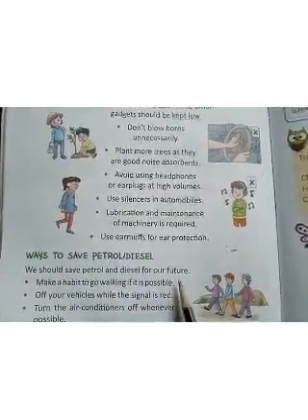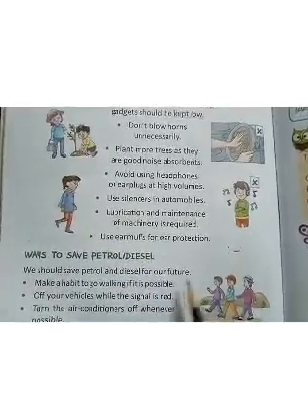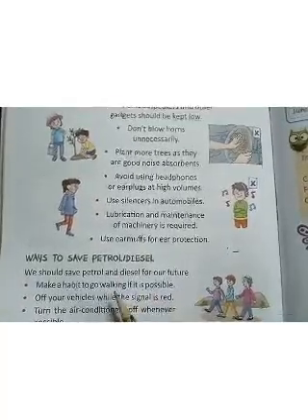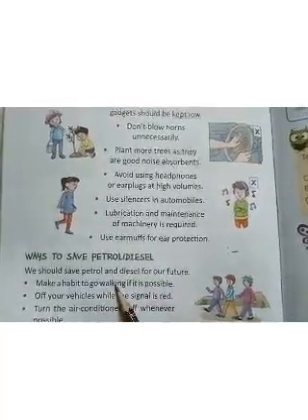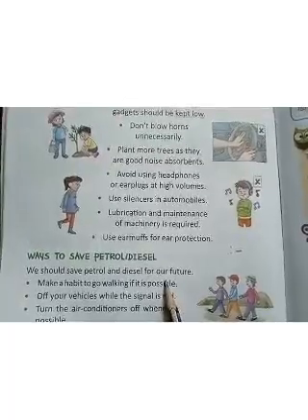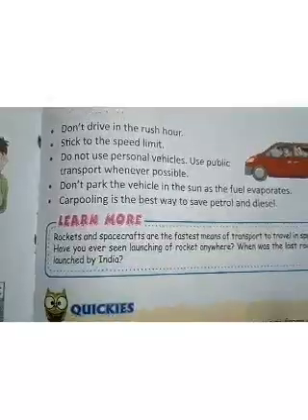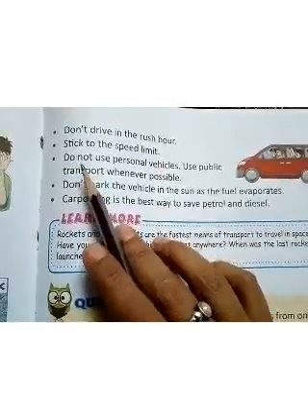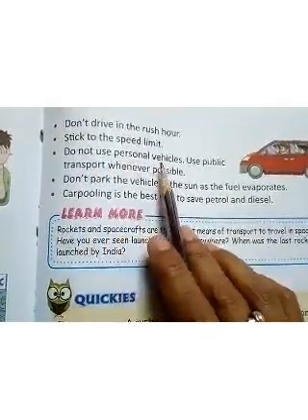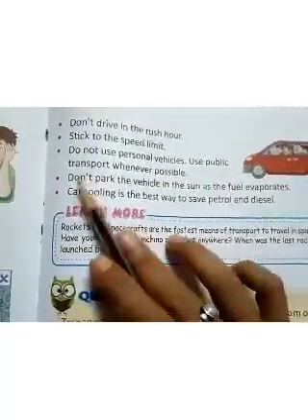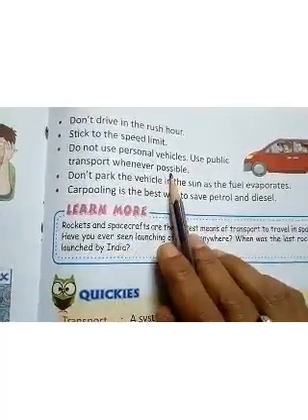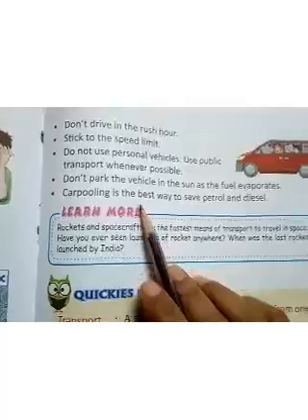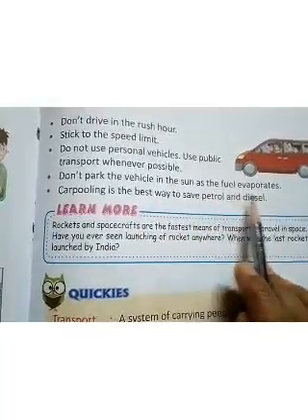If the place where you want to go is nearby, close by, you should avoid using vehicles. You should go walking if possible. Now, another way to save petrol and diesel is do not use personal vehicles, but instead you can use the public transport whenever possible. And carpooling is the best way to save petrol and diesel.